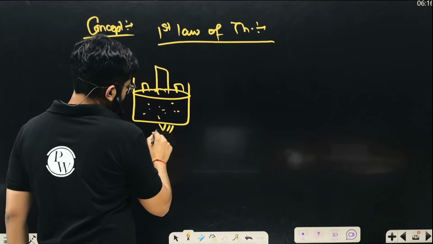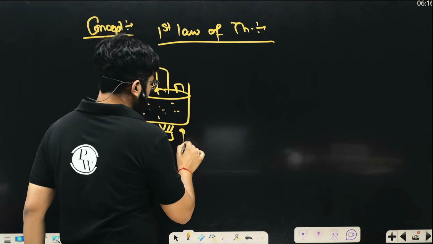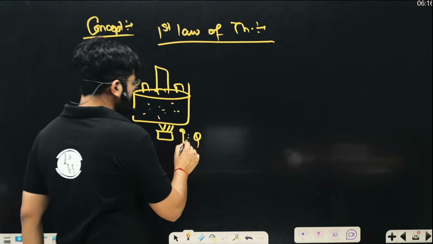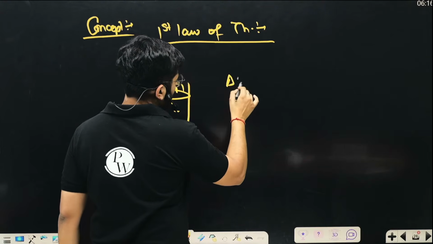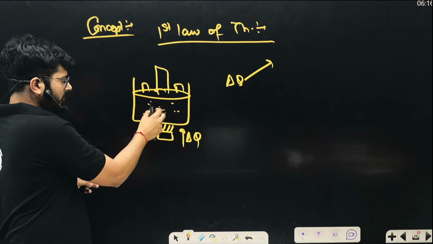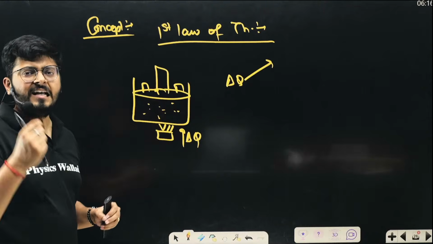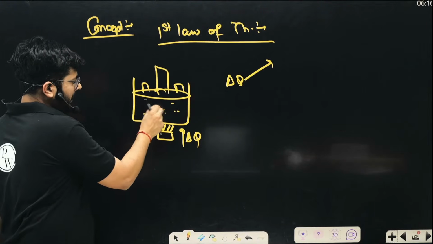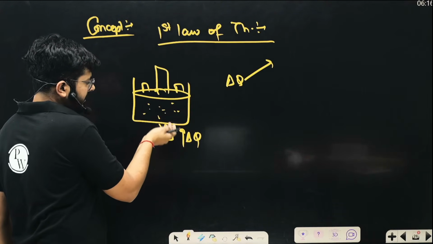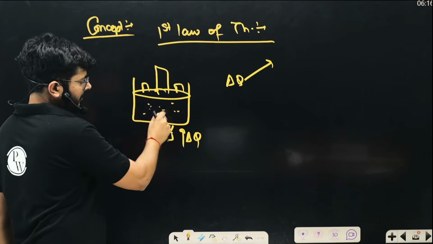Now, when you are heating it up, let's say the heat that you are providing is Q, or you can call it delta Q. So delta Q is invested in two parts. A part of the given heat is invested to increase the kinetic energy and potential energy of these particles, or you can call it internal energy of these particles. So now particles were vibrating slowly, but when you heated it up, now they are oscillating violently.